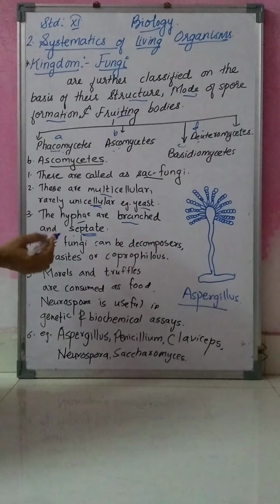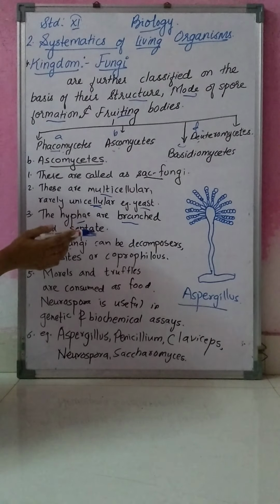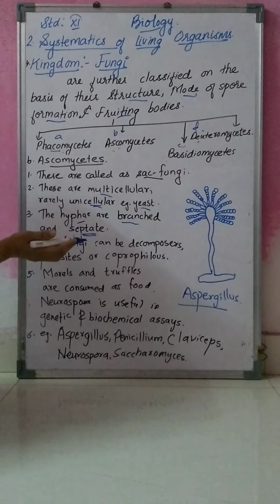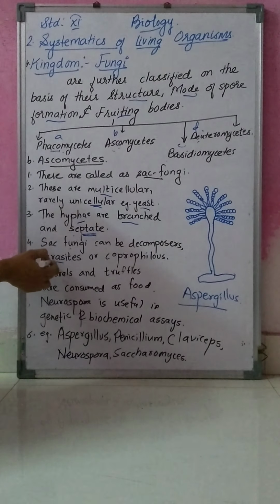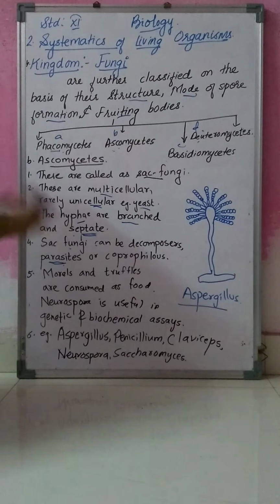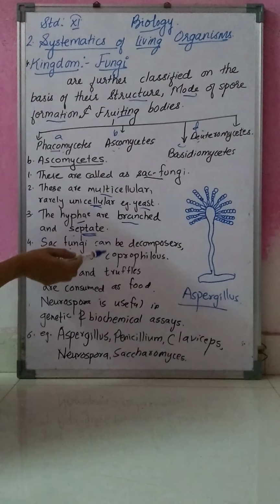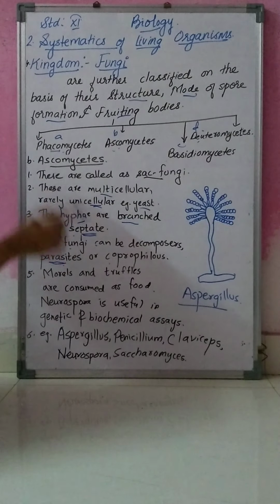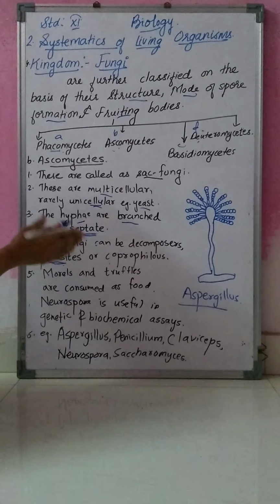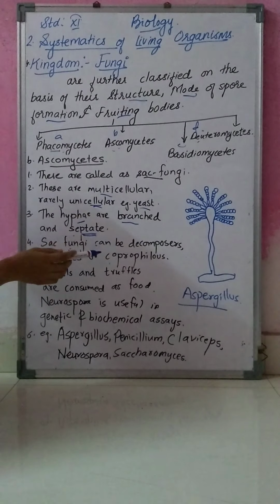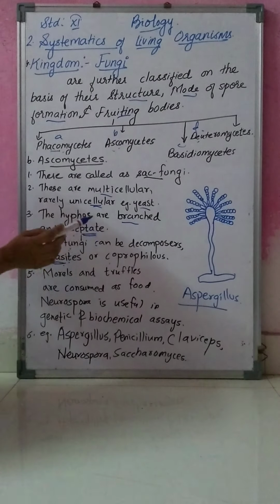Then these sac fungi can be decomposers, which means they live on dead organisms. They live as parasites, dependent on the host. Or they are coprophilous, which means they grow on dung, animal dung. So they may be decomposers, parasites, or coprophilous, that is, grow on the dung.